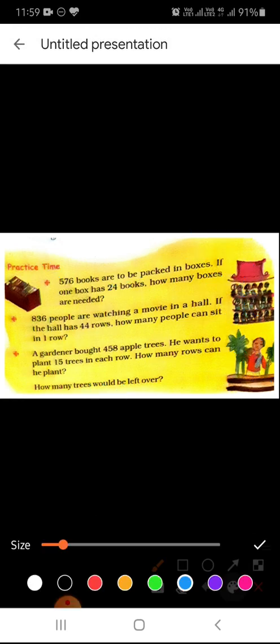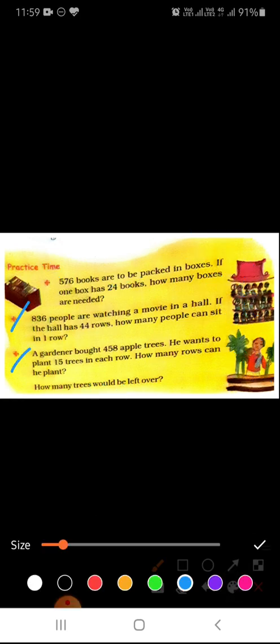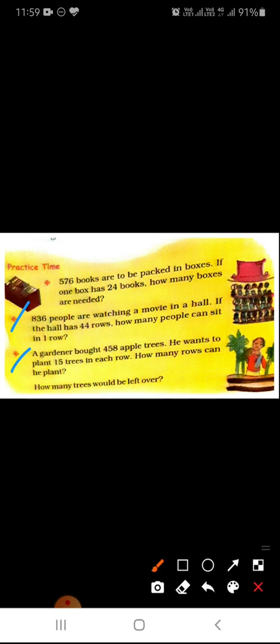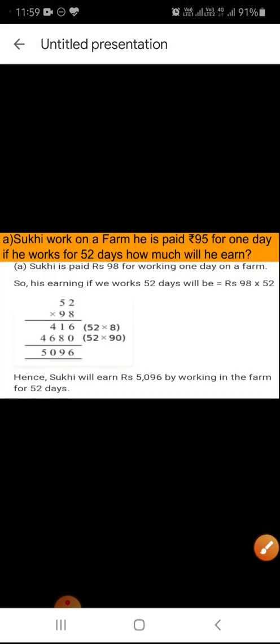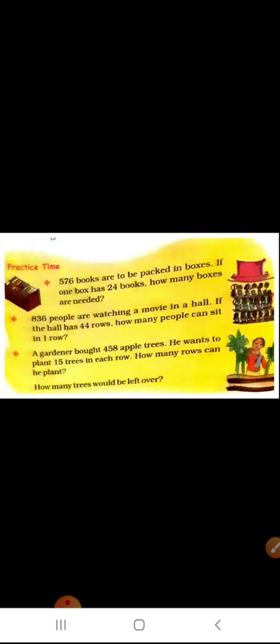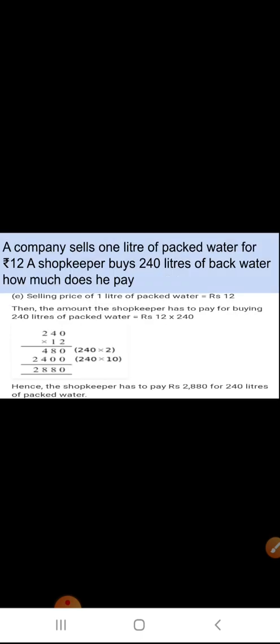Similarly you have to try the question about this and this also. In this case also we have to do the division only. So you have to do these questions. These questions you will do in your maths notebook, and the previous questions also. As we have done, all these questions you will do in your maths notebook. Is it clear?